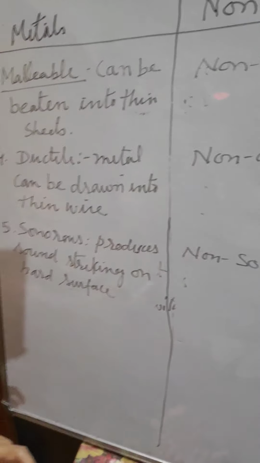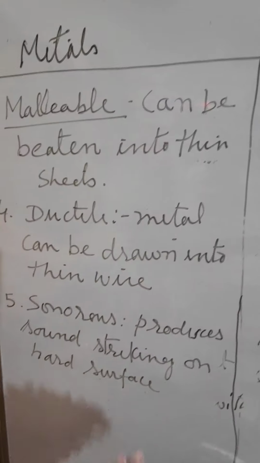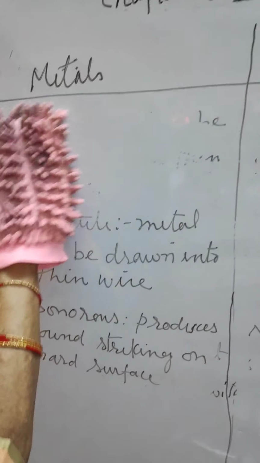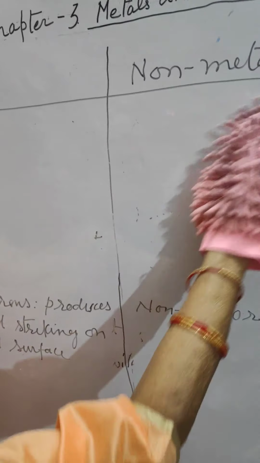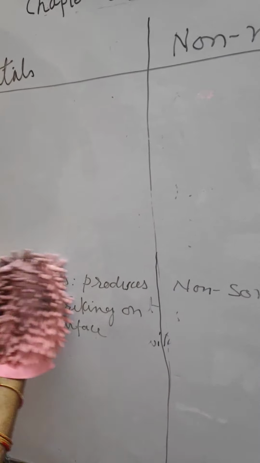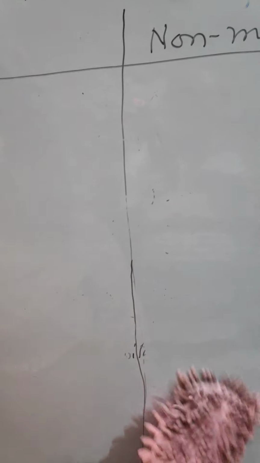Now copy down. Then the next point we'll discuss. Next point is luster.